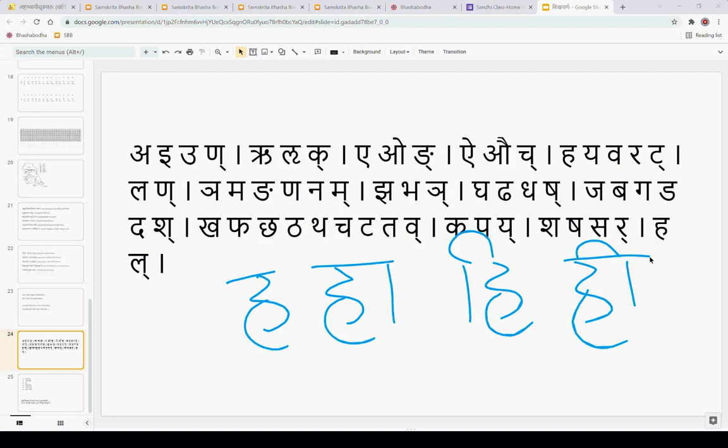No. Why not? They have the swara mixed in it. They have the swara included in this. This ha means there is Ha plus a swara; only ha is the Vyanjana. This ha is not a Vyanjana.